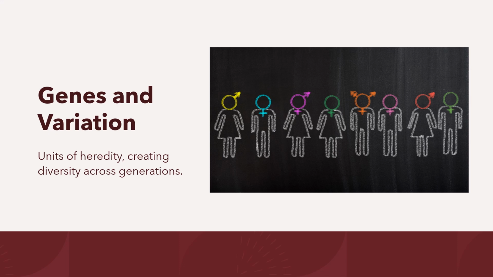Now let's see about genes and variations. Variations arise usually during the process of sexual reproduction. They may be few in asexual reproduction but many in case of sexual reproduction. The minor variations arising during sexual reproduction are caused by slight inaccuracies in DNA copying. In sexual reproduction, variations are also caused by crossing over process during meiosis.